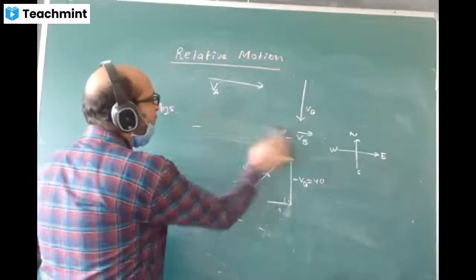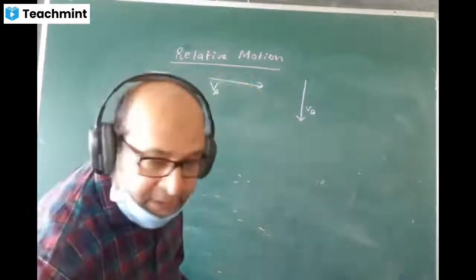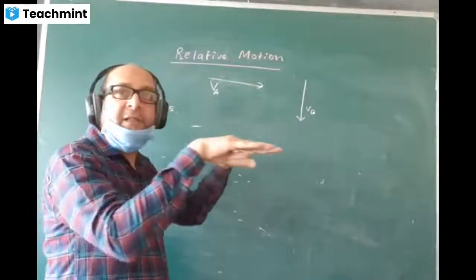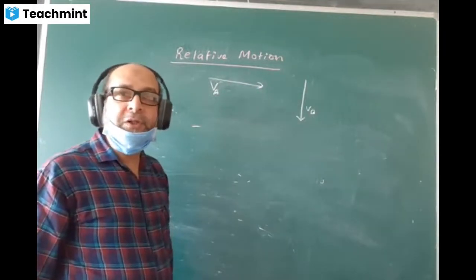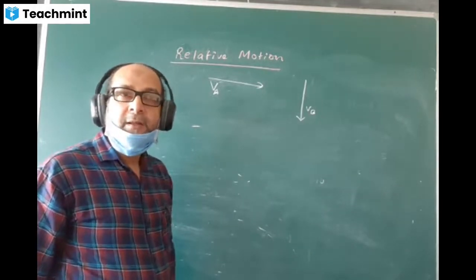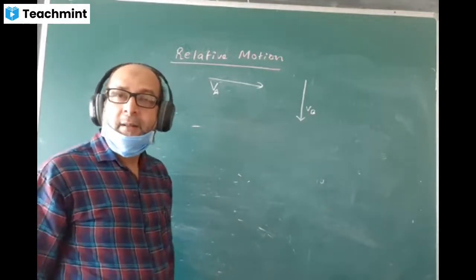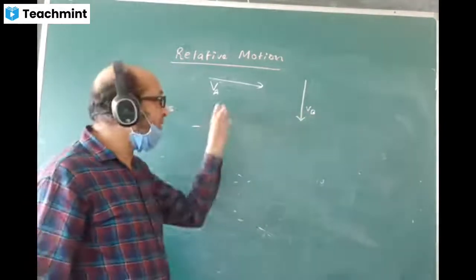In lower classes also you have learned when two trains are moving in the same direction. What is the velocity of one train with respect to the other train? You have to subtract. And when they are moving in opposite direction, you have to add. And the reason is this only.